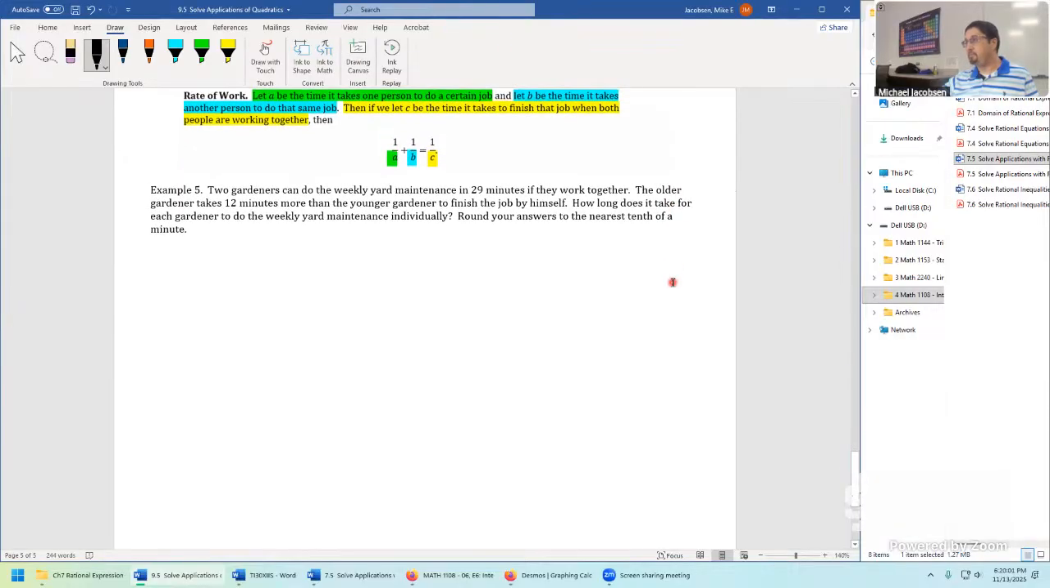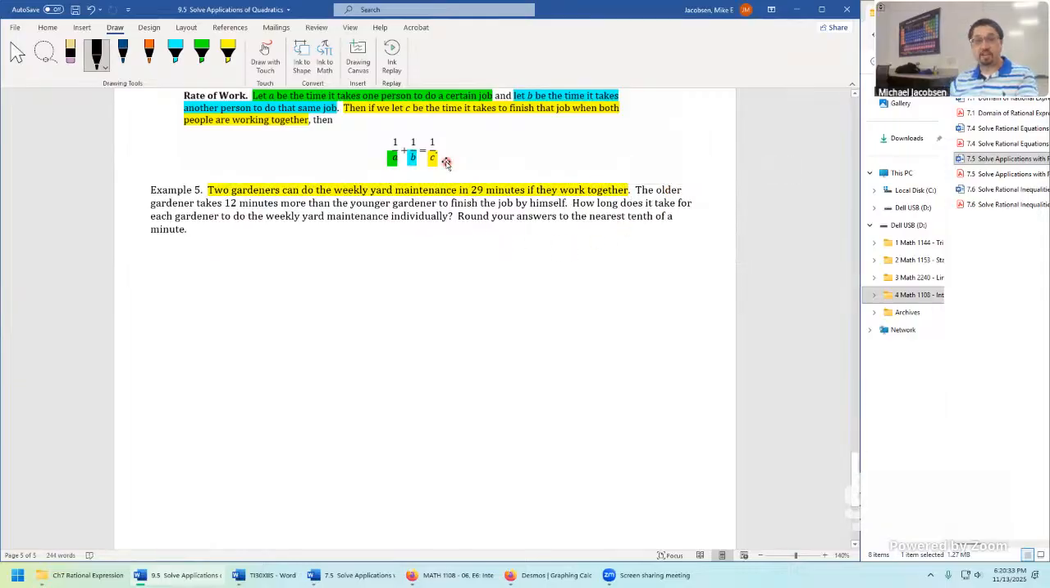Okay, so there's our big idea for this one. And how do we know it's probably a rate of work problem? Well, it says two gardeners can do the weekly yard maintenance in 29 minutes if they work together. That's just talking about the C value, the time it takes to finish a job, weekly yard maintenance, when both people or both things are working together. This is people this time. So this line alone tells us it's a rate of work type of problem.